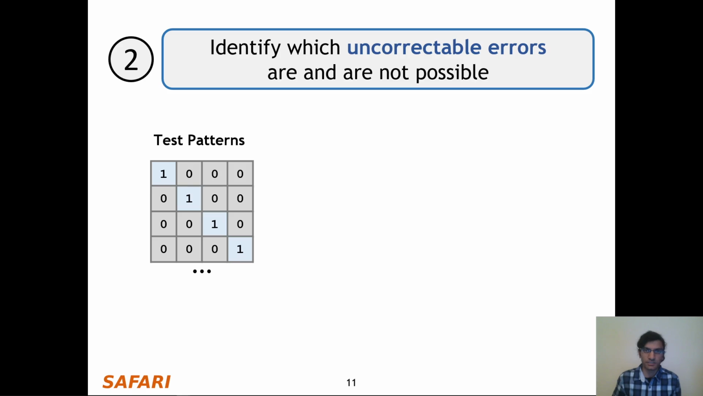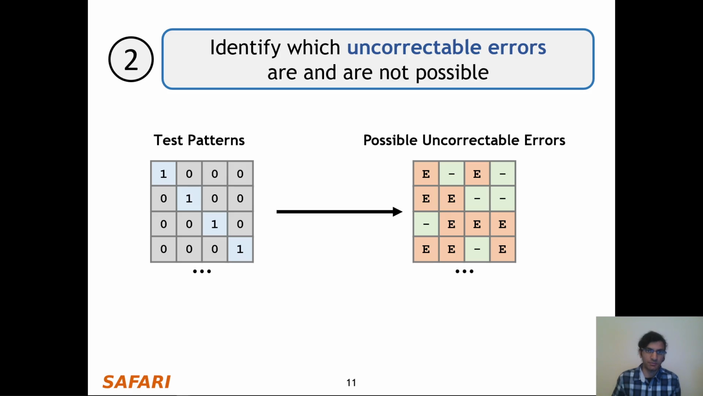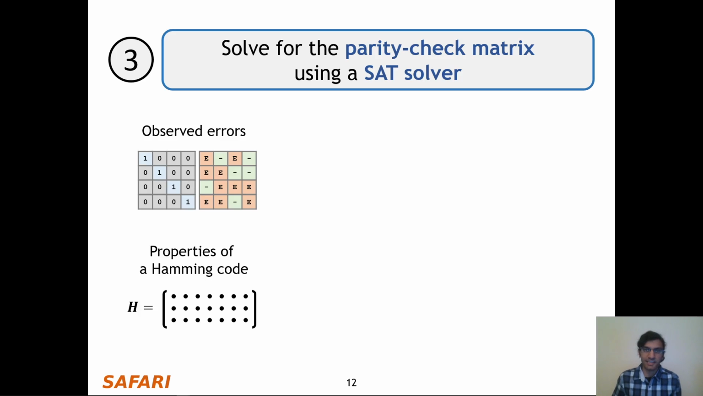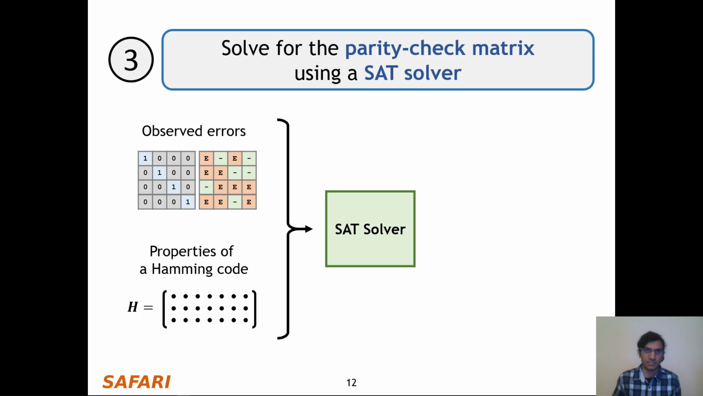And in order to do this, we make a table of the different test patterns, and then we itemize which bits are susceptible to errors and which bits are not. Now this is important because this table will be different for different ECC functions. Finally, we solve for the parity-check matrix. And in order to do so, we input the table of possible errors and the basic properties of a Hamming code as constraints to a SAT solver. And upon evaluating the SAT problem, we get the parity-check matrix that's responsible for the observed error patterns.